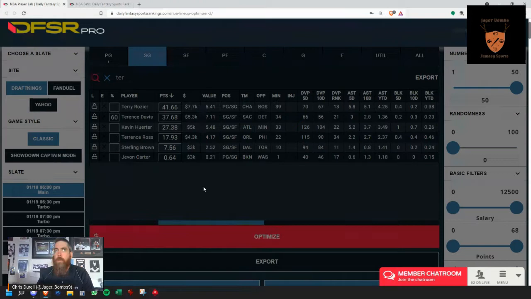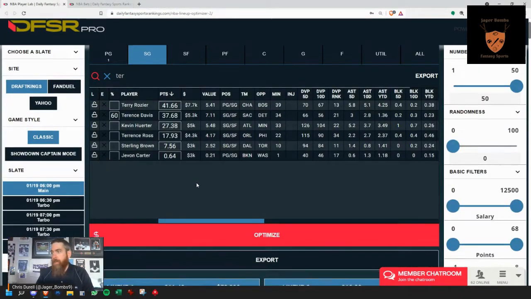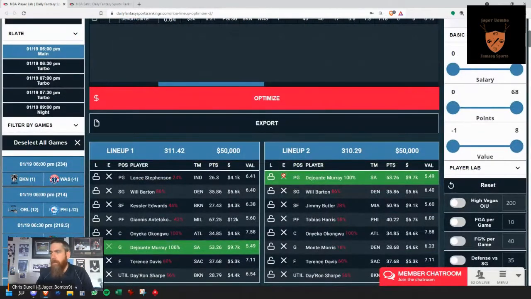On smaller slates, 2-3 games sometimes, if you start limiting these exposures to some players in these builds, the optimizer won't be able to generate those lineups just simply because of pricing and the player pool that you've selected. It's just not able to calculate, especially if you're doing 50 lineups. In this case, we have no problem. We now see Terrence Davis is down at 60%.